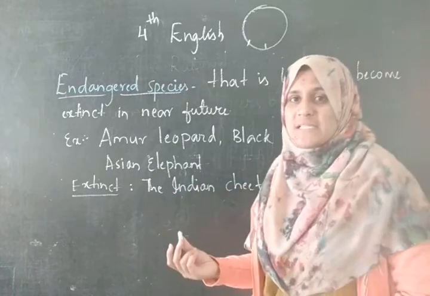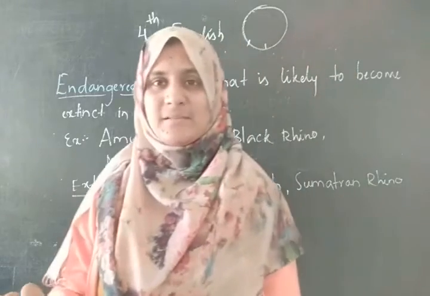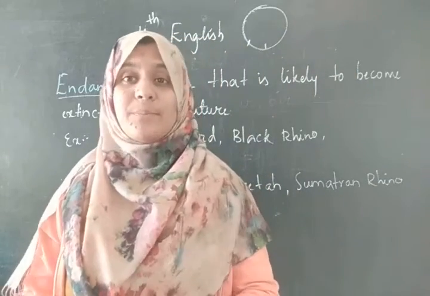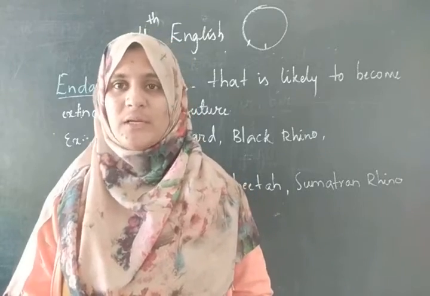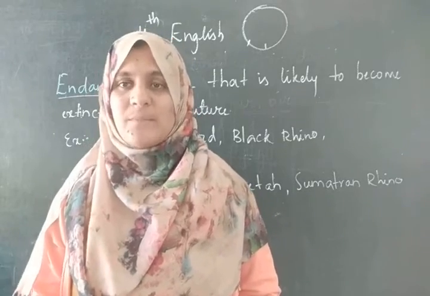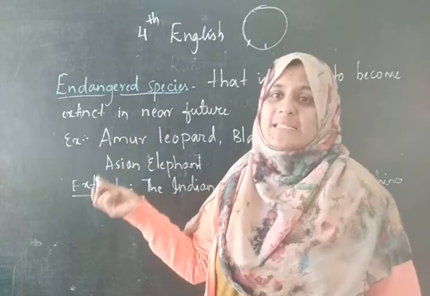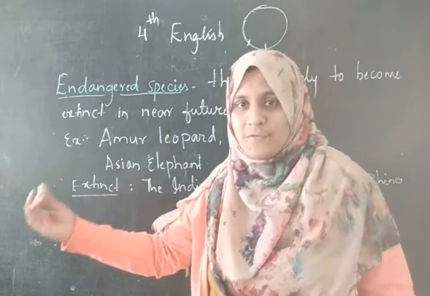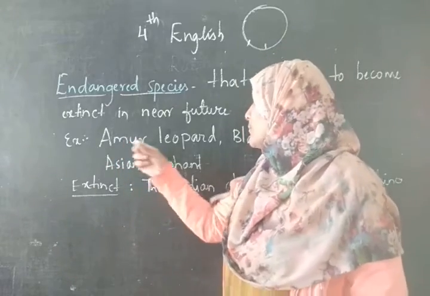Endangered species is nothing but animals whose number is very less and they cannot reproduce. There are many circumstances or factors that lead to that. Why they cannot reproduce. Here, endangered species will become extinct one day, in the near future. For example, the Amur leopard.